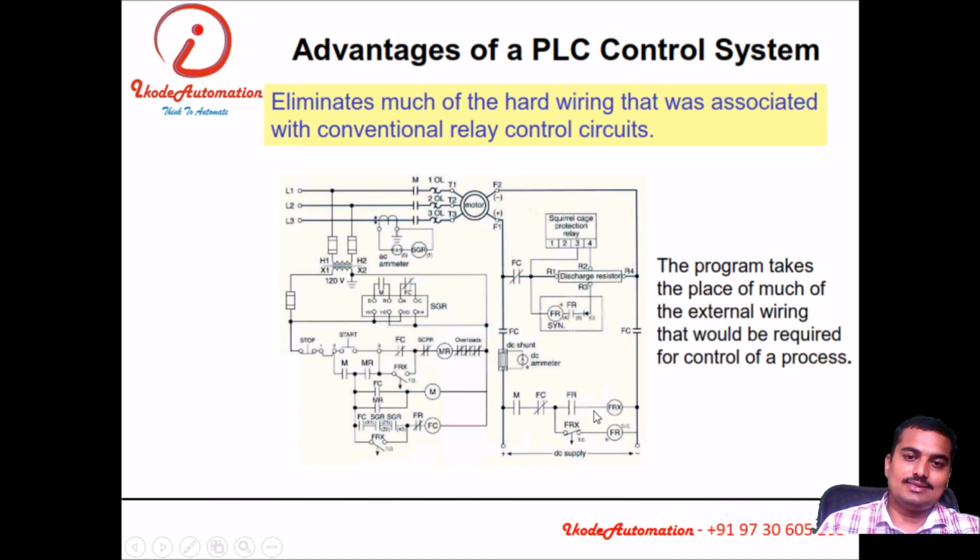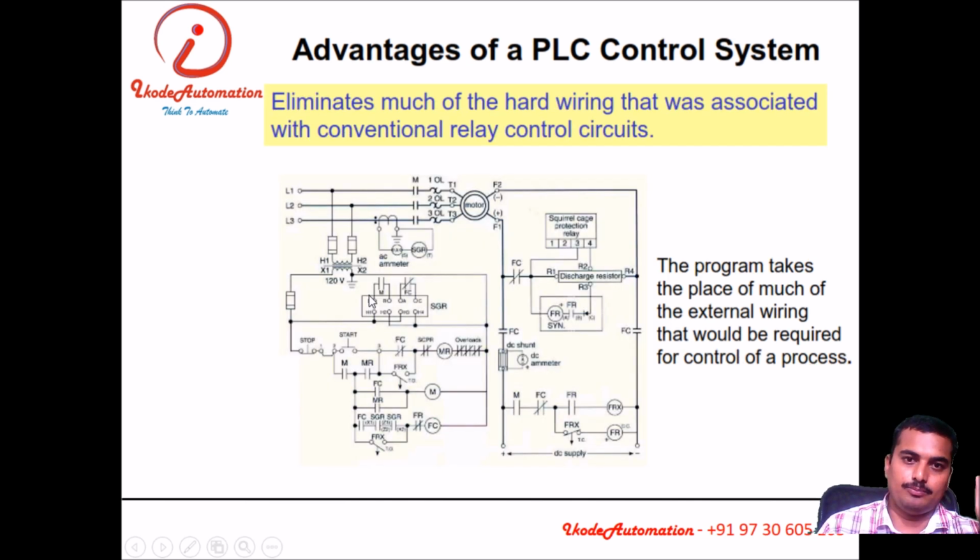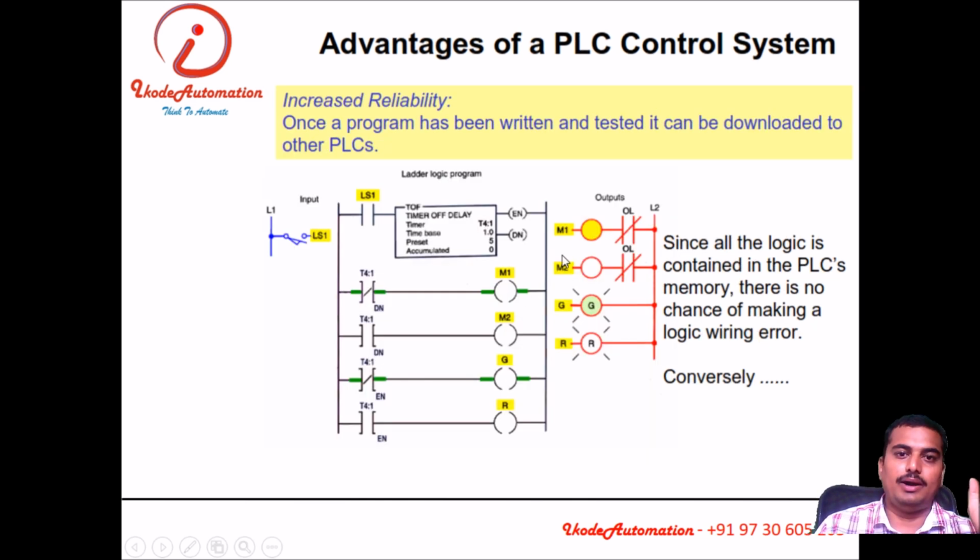To control these by means of relay logic, or hardware logic, we need to implement a complex wiring diagram. The same result is achieved by the PLC using only 5 wires, 1 input and 4 output wires, and all this entire stuff has been replaced by this logic. So this will increase the reliability.